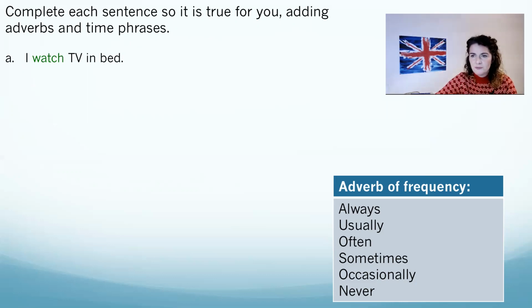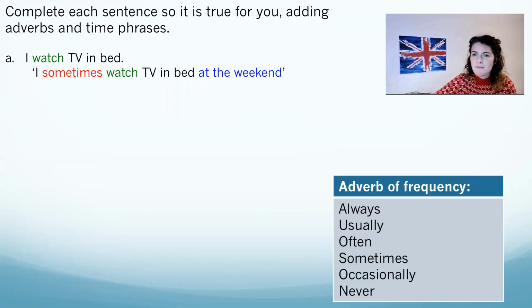For example, for me, I sometimes watch TV in bed at the weekend. Now, this sentence is true for me. I have added an adverb of frequency before the main verb and an additional time phrase at the end of the sentence, which tells the listener how often I do this activity.